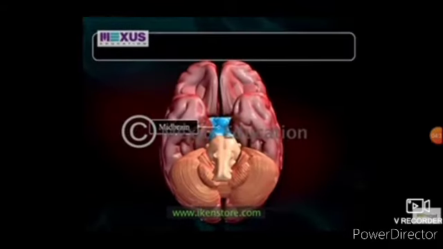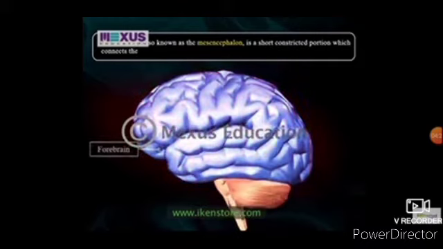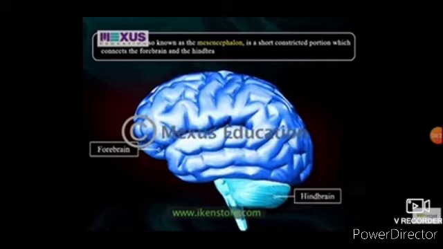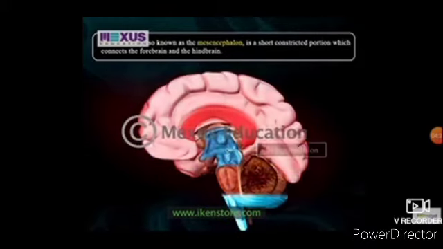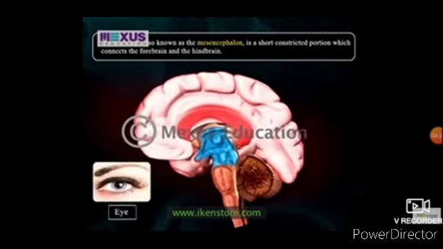The midbrain, also known as the mesencephalon, is a short constricted portion which connects the forebrain and the hindbrain. Mesencephalon consists of cranial nerves which control the reflexes involving eyes and ears.